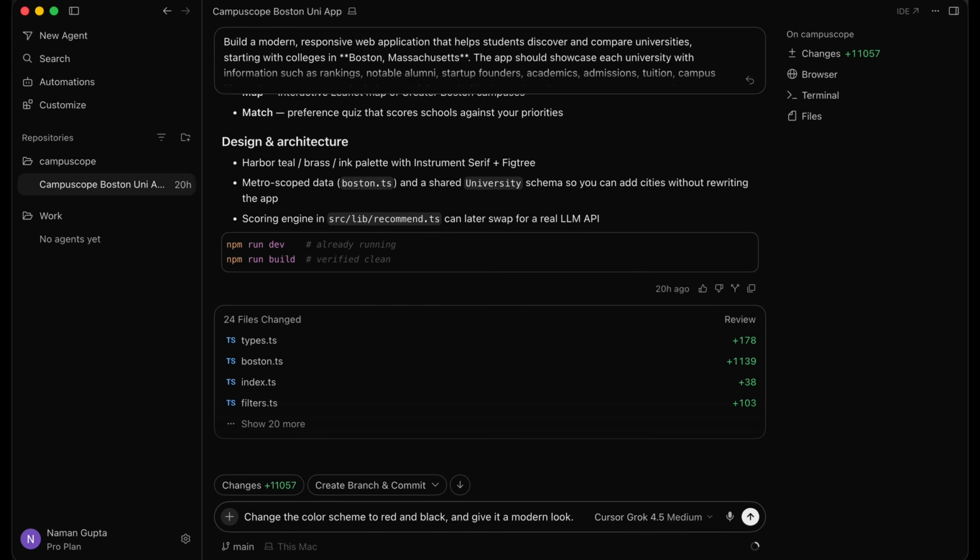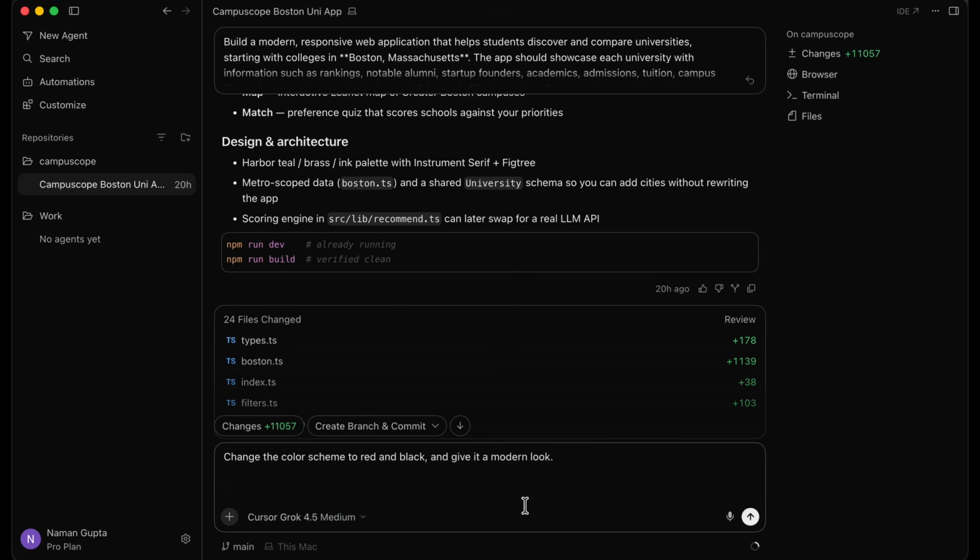If you guys remember, it was not very good looking. It looked like something out of a 2005 web page for me. So what I want is a modern look, a contemporary look with a red and black color scheme. All right, now there's also some other changes that I'd like. While reviewing the application, I noticed that there were some colleges that did not have any associated image, like Northeastern. So what I'm going to say is there were some colleges like Northeastern that didn't have any image associated with them.